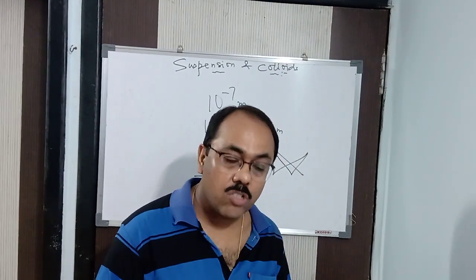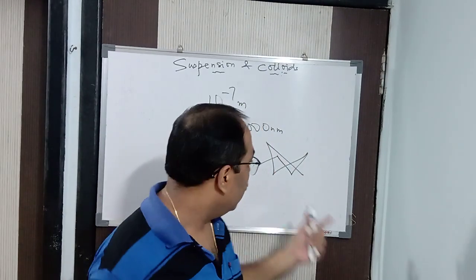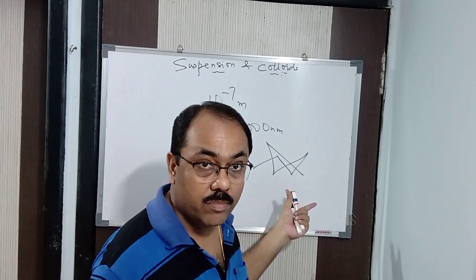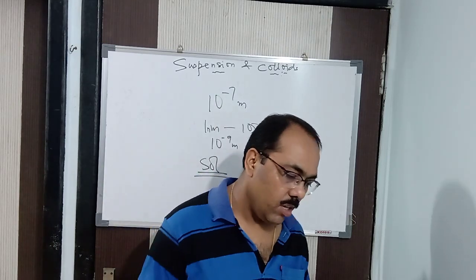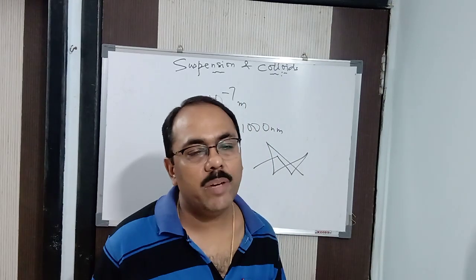Why is it called Brownian? Because Robert Brown, an English biologist, found it for the first time and named it after himself, Brownian motion. Next, it shows the Tyndall effect. What is meant by the Tyndall effect?